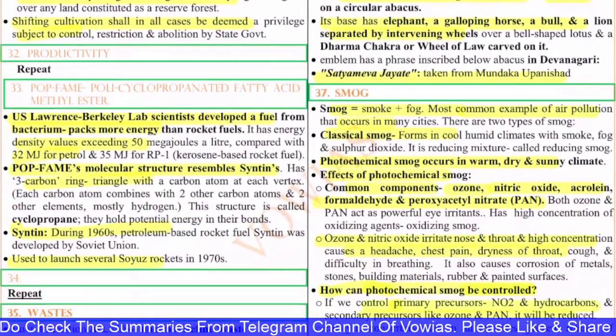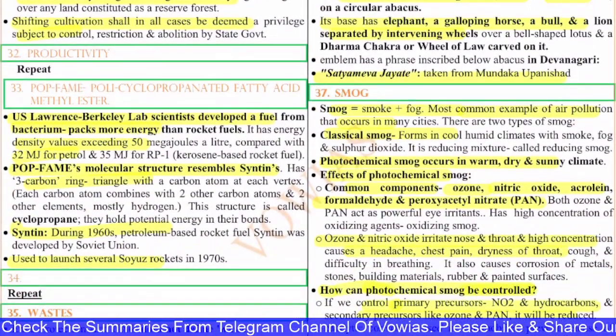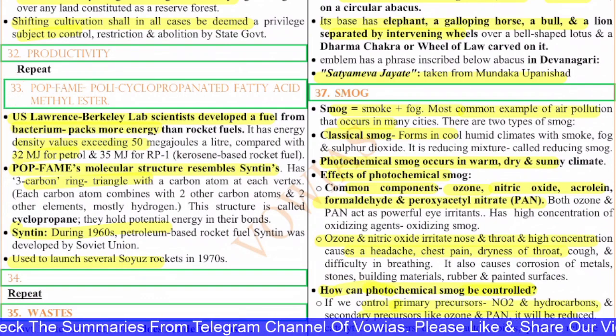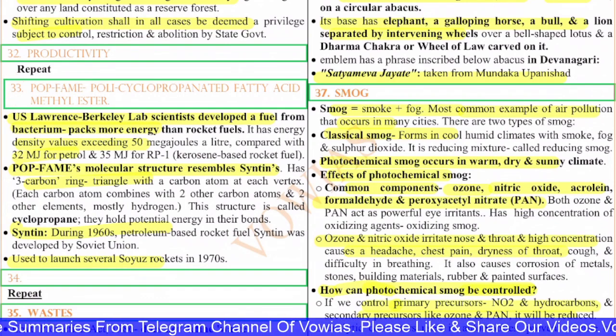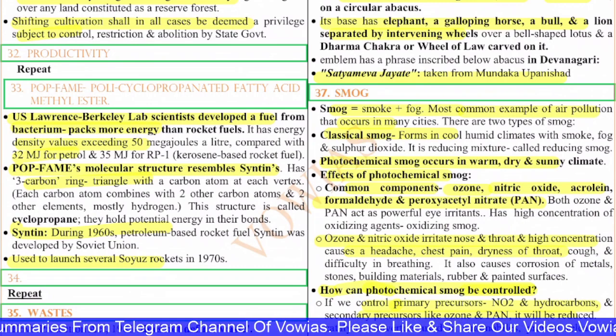Next, the 32nd question is on productivity. This is a repeated question. And the 33rd question is on the POP FAME, the polycyclopropanated fatty acid methyl ester.